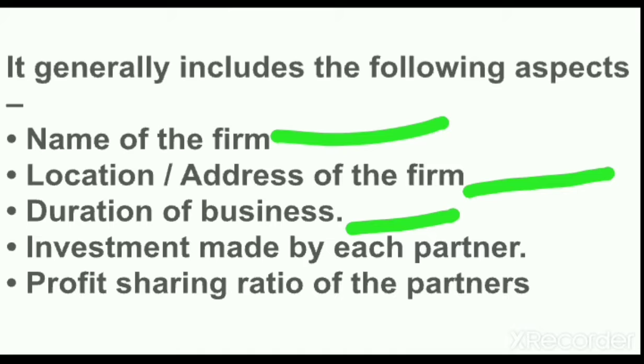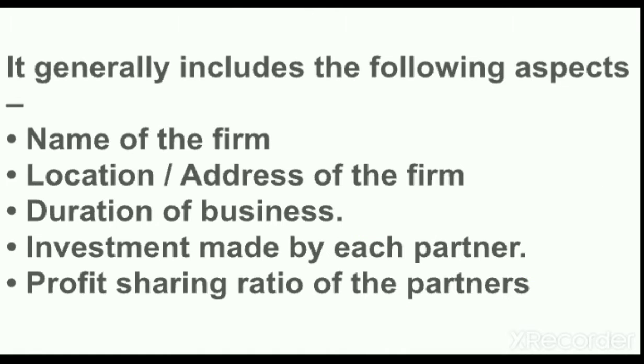For how much time this business will be carried on will be written. Then the investment made by each partner, that is, the amount of capital contributed by each partner. The profit sharing ratio of the partners will also be clearly written, that is, in which ratio the partners will share the profits.